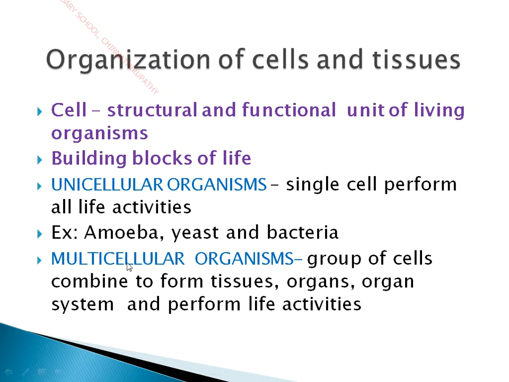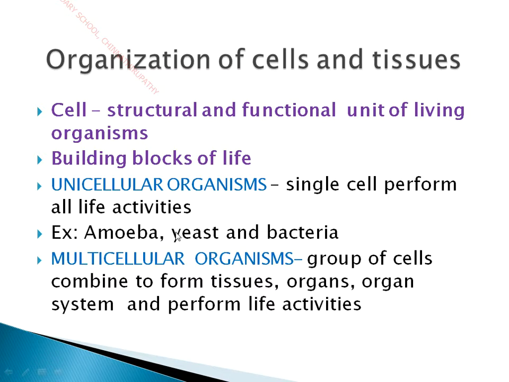For example, multicellular organisms include all plants, animals and human beings. Our human body is made up of millions and trillions of cells. So we are categorized as multicellular organisms.